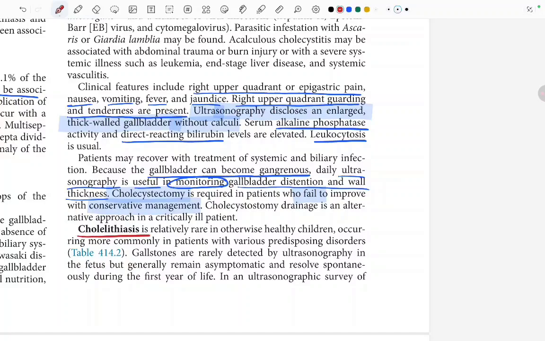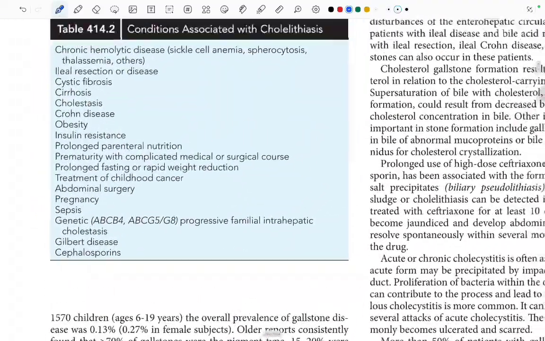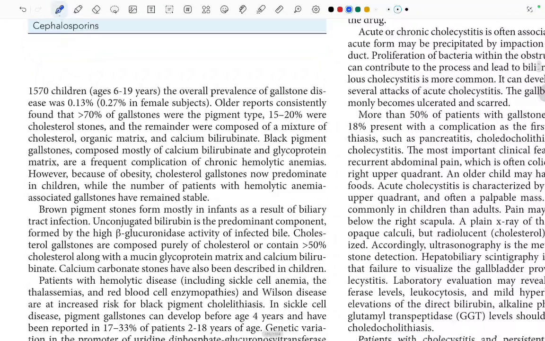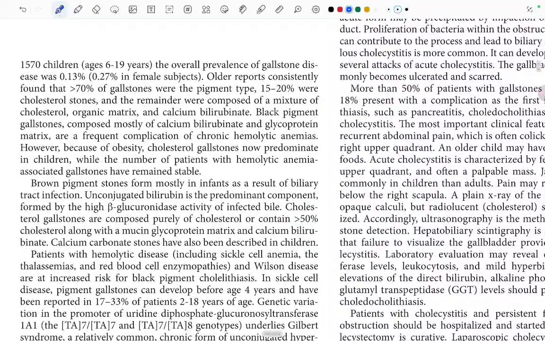Cholelithiasis is relatively rare in otherwise healthy children, occurring more commonly in patients with the various predisposing disorders, which is again written in another table. Gallstones are rarely detected by ultrasonography in the fetus but generally remain asymptomatic and resolve spontaneously during the first year of life. In an ultrasonographic survey of 1,570 children ages between 6 to 19 years, the overall prevalence of gallstone disease was 0.13%, 0.27% in female subjects.